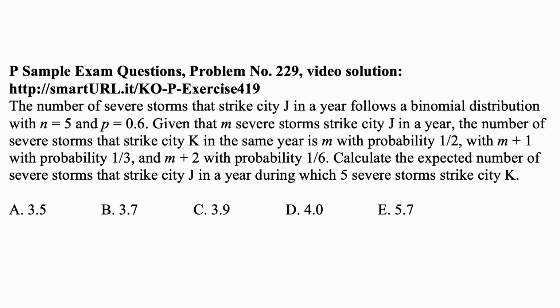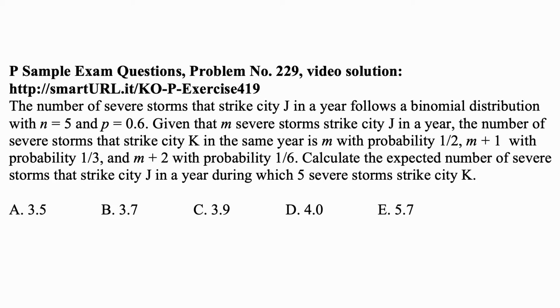Here's a problem for today for exam P on probability. The number of severe storms that strike city J in a year follows a binomial distribution with n equal to 5 and p equal to 0.6. So it's a sum of 5 independent Bernoulli trials with probability of success of 0.6. Given that m severe storms strike city J in a year, the number of severe storms that strike city K in the same year is m with probability 1/2, m plus 1 with probability 1/3, and m plus 2 with probability 1/6.